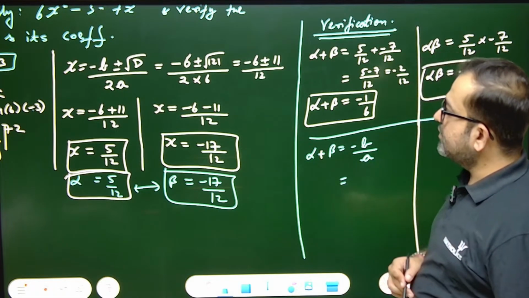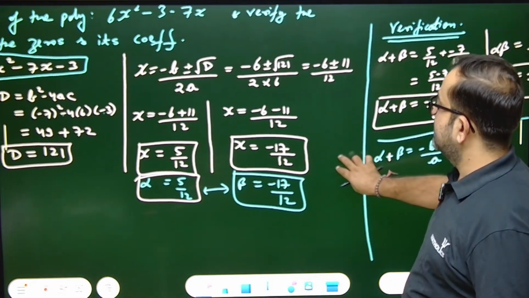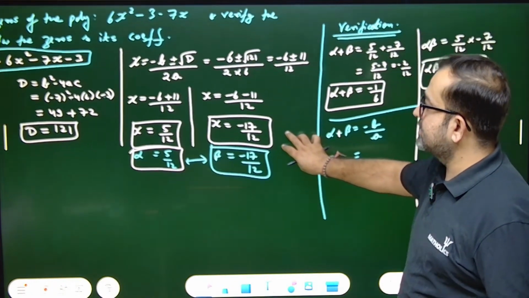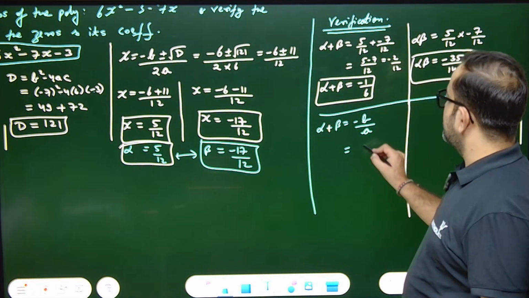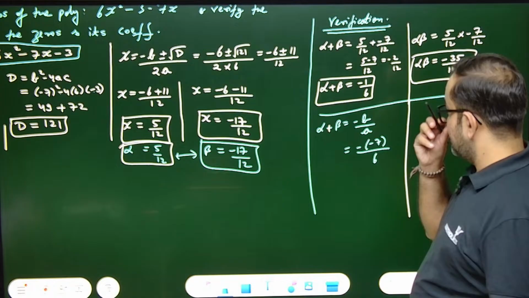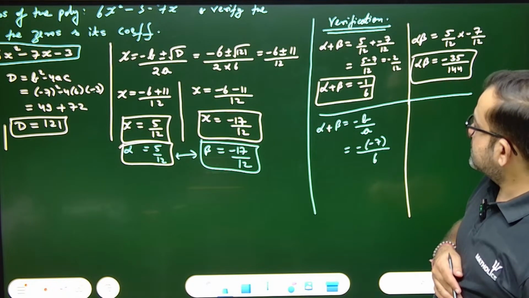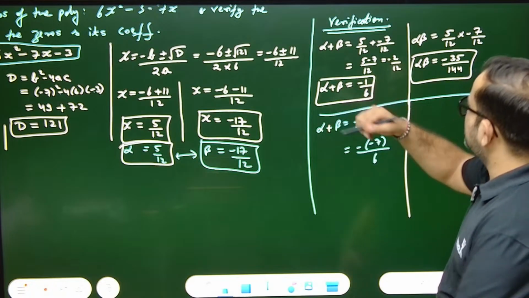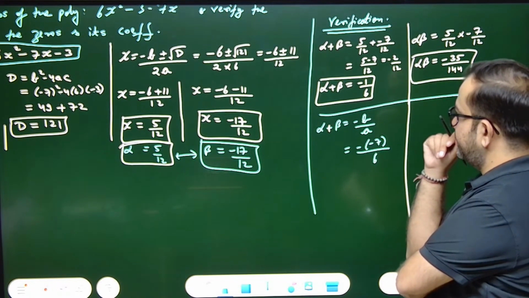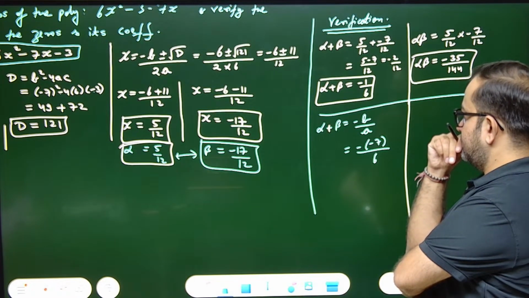That means minus b. What is b? B is minus, no, b is minus 7. Yes, minus 7. So I'll write what? Minus of minus 7 by a is 6. B is minus 7. Is there any problem in this question? Have you done some mistake? There is no mistake.